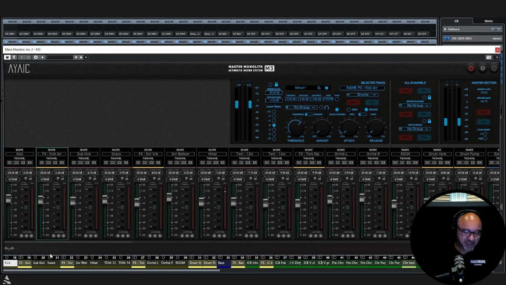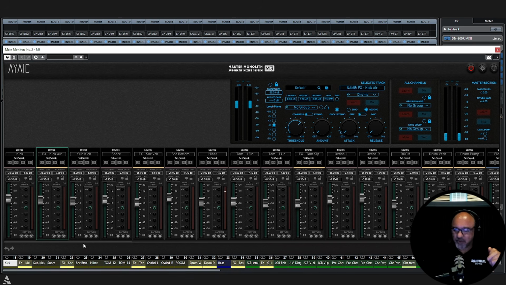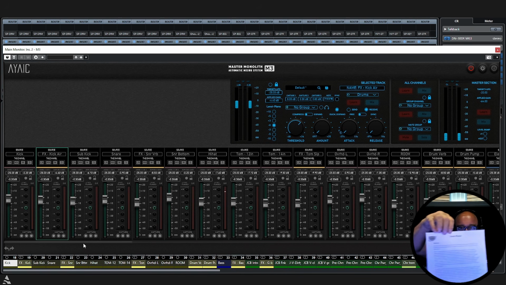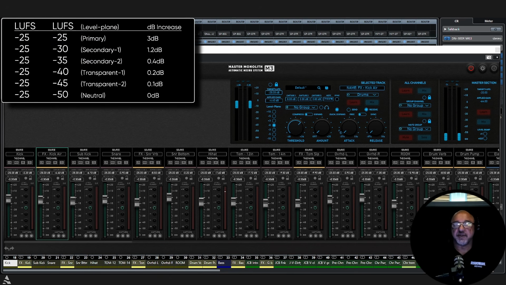Okay. Now it still sounds better than it would have, but that's not a mix, because your hi-hat should not be playing the same as your snare. Your effects, everything's at minus 25, okay? I'm going to turn this down, and now we're going to make adjustments based on the 5 controls 3 rule. So again, if you haven't, go back, pause the video, go to our website, download the PDF from our downloads page, the PDF that says level planes, and it talks about everything here. All right, so let's start making adjustments based on the 5 controls 3 rule.